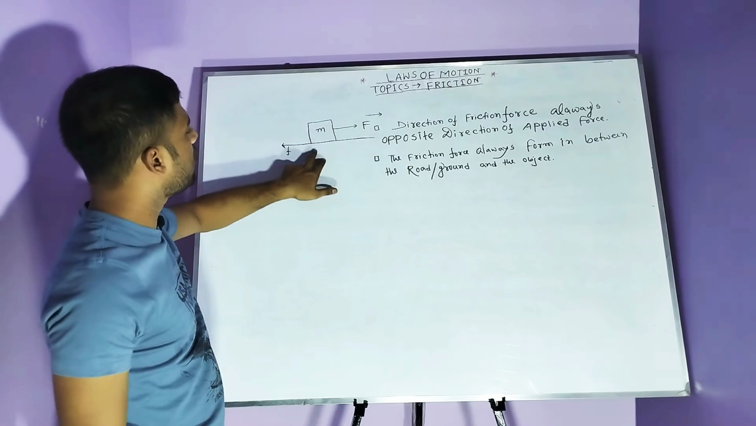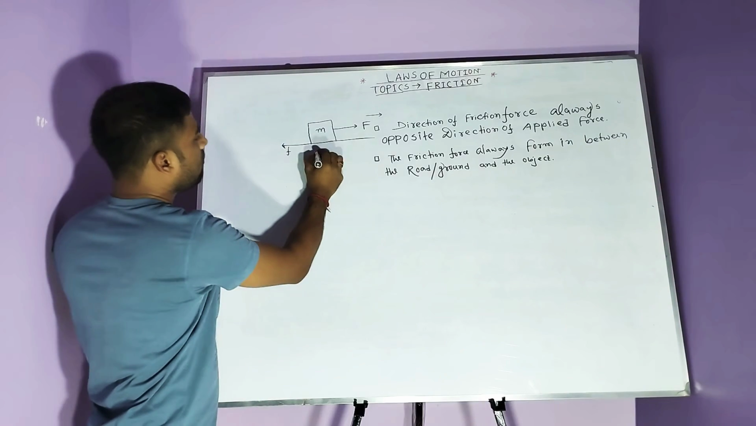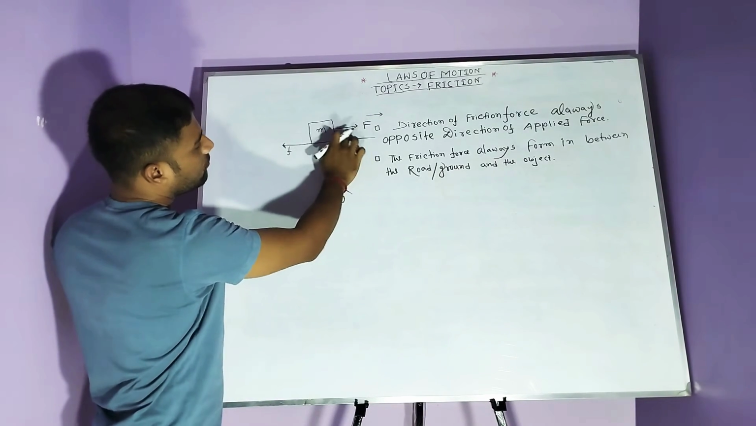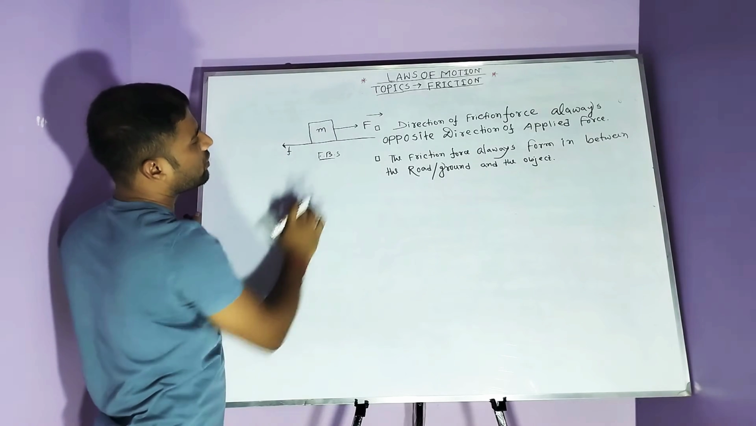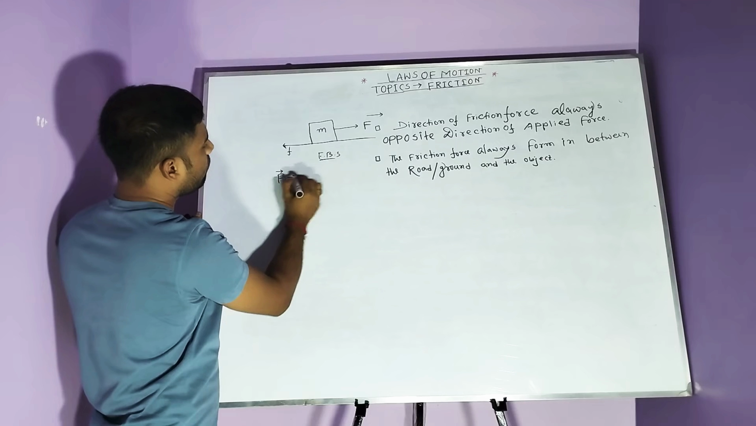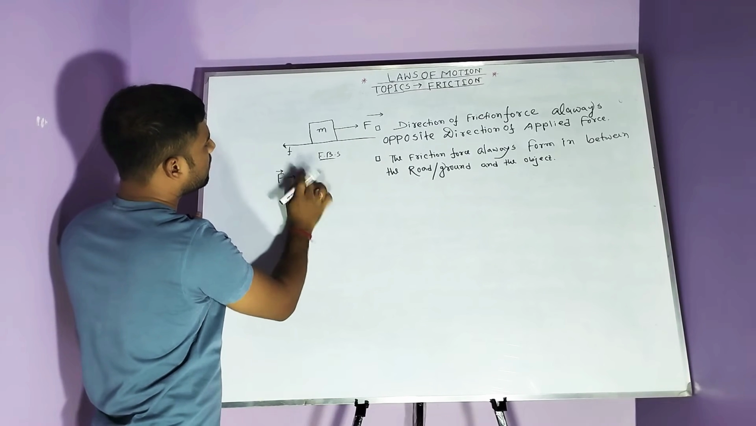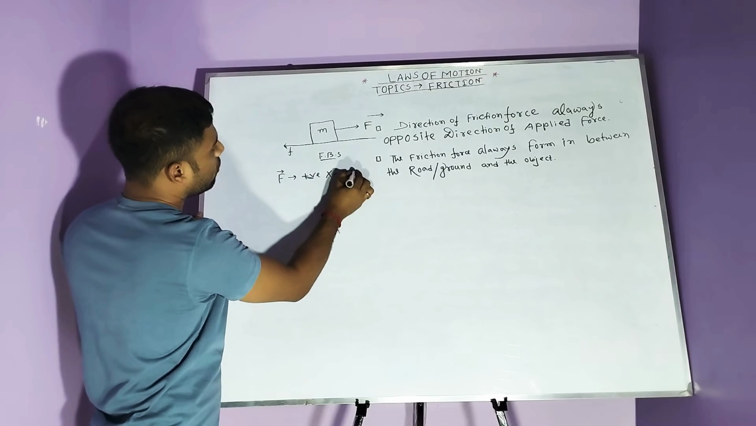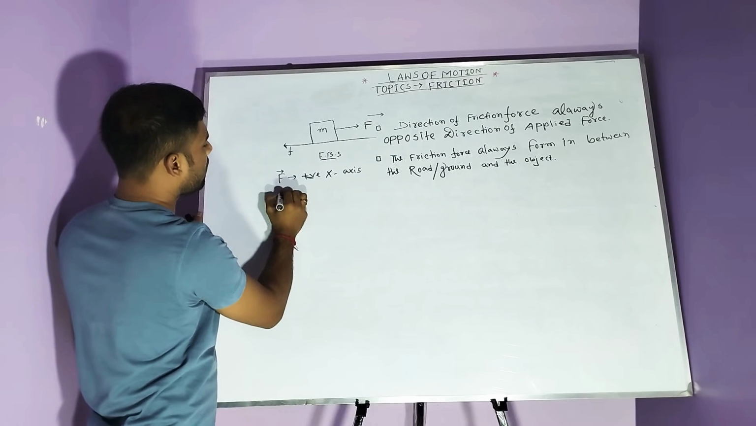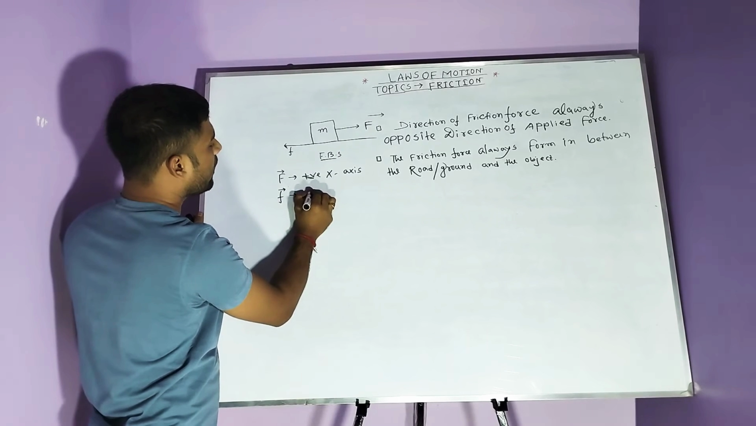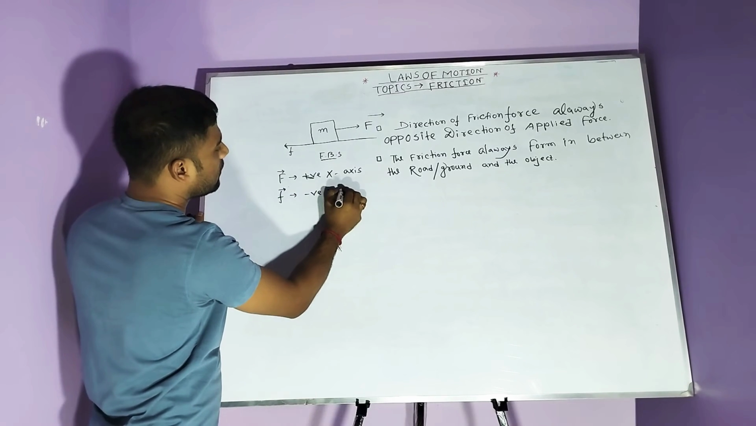That means in this FBD, free body diagram, the applied force F is directed along the positive x-axis. So the friction force f is directed along the negative x-axis.